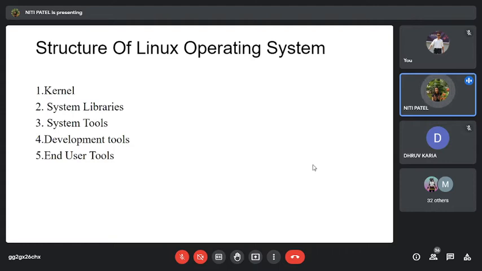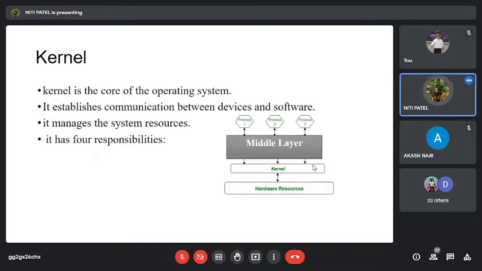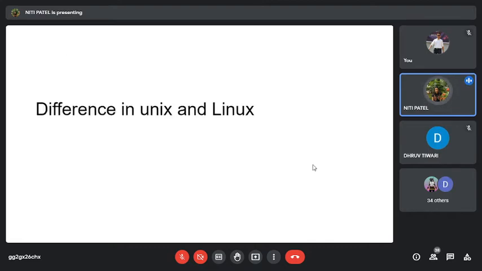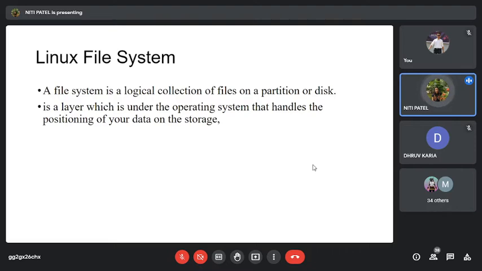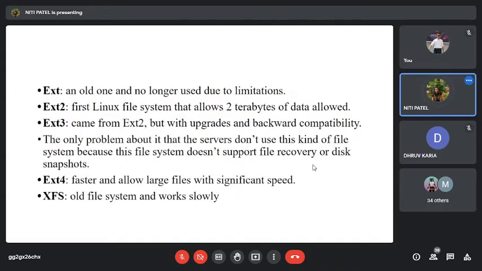Then we had seen what are system libraries also. Then we had seen what are system tools, development tools, and end user tools. So all of them are required in order to have a proper communication from the user end to the system and from the system end to the user end. Then we had seen the difference between Unix and Linux. After that, we had seen the file system of Unix. The file system is divided into many types.